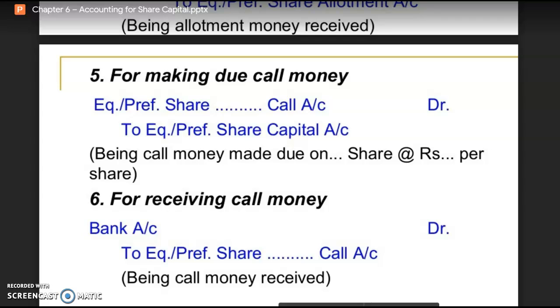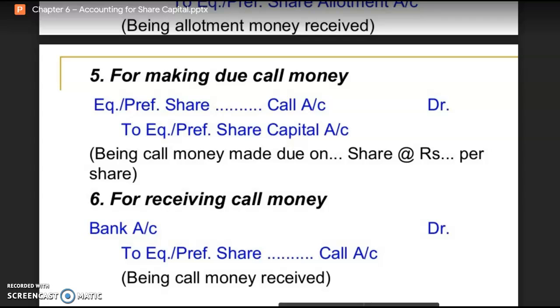You will see here that after equity or preference share, dots are given, call account debit. Again in the second entry, equity preference share dot call account is given. Here in the dots, as I told you, the stage of the call will be written. That is whether it is first call account, second call, or third call, whichever is the last call, we will write over there, that is the final call.